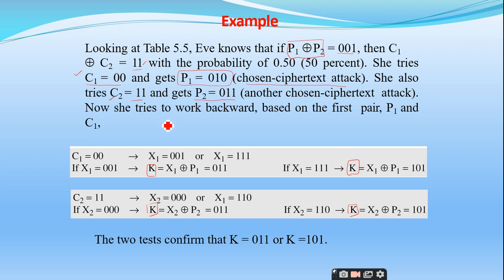Now she tries to work backward. This is reverse engineering, and she tries to find the key based upon this P1 and C1. Is it clear up to this point?